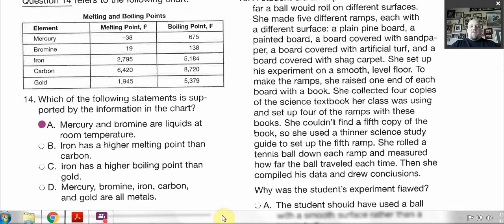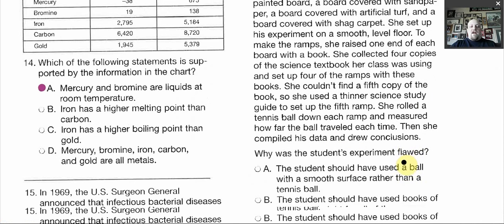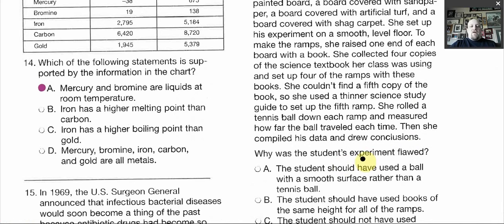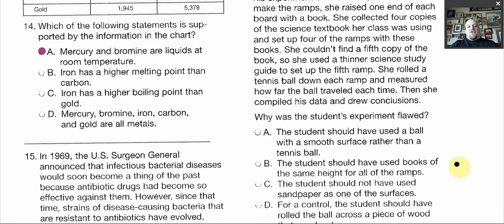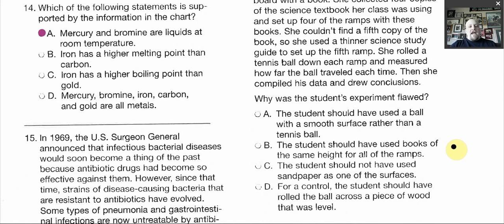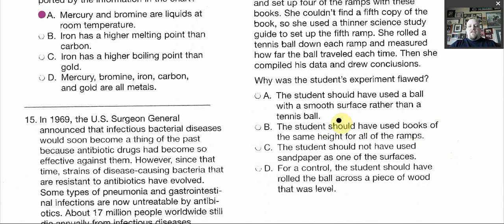She rolled a tennis ball down the ramp and measured how far the ball traveled. Then she compiled her data. Why was the student's experiment flawed? So it's going to ask you to really analyze this passage here. The student should have used a ball with a smooth surface rather than a tennis ball.